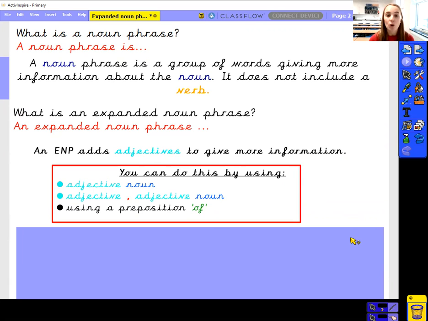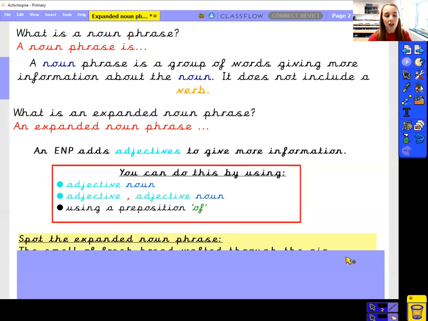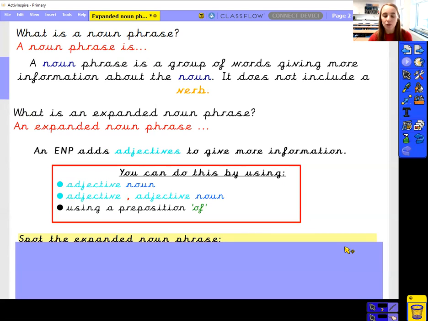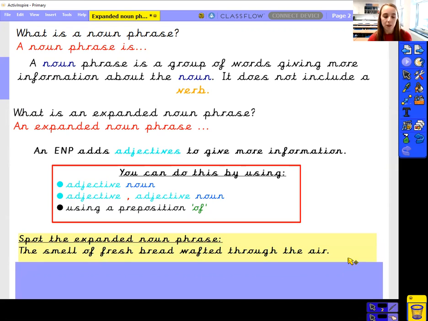You're going to be using those in your own sentences, okay? Just similarly as we did in class. So I've got an expanded noun phrase. I want you to find, am I using an adjective noun, adjective comma, adjective noun, or am I using the preposition of? So here is the first sentence. The smell of fresh bread wafted through the air. That's a bit of vocabulary that we learned a few terms ago. The smell of fresh bread wafted through the air.